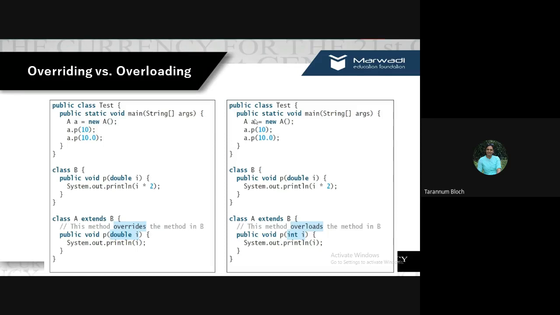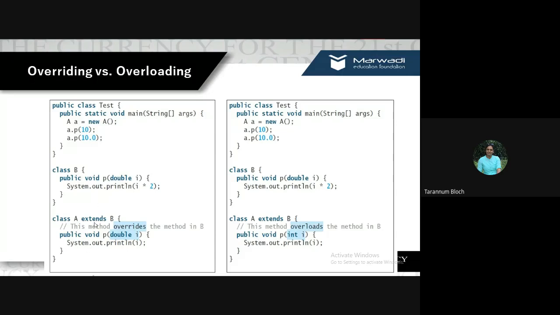Then the second time, even though you are using the child object, you are calling the method of the parent class, because here the argument is 10.0, which is a double type value, and a double type value is available only in the parent class. So it will invoke the method of the parent class. So here the outcome will be 10 for the first method, and for the second it will be 20.0. Whereas here it will be 10.0, 10.0 in both cases.